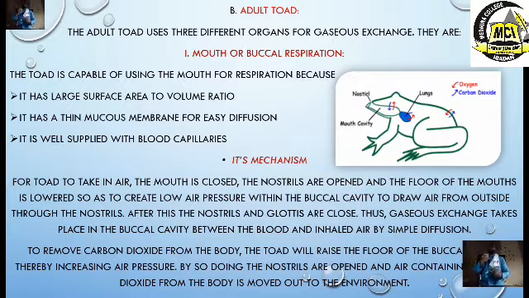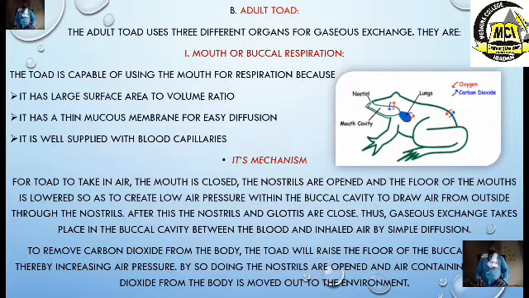When they lower the floor of the mouth, they create what pressure? Low air pressure. After creating this low air pressure, they accumulate carbon dioxide. Then the next thing is they open the nostrils, so that air containing carbon dioxide will move out of the body to the environment. That is it for the adult toad using buccal respiration.